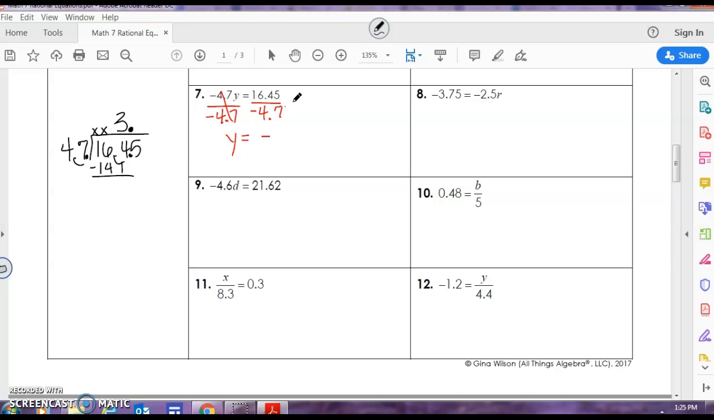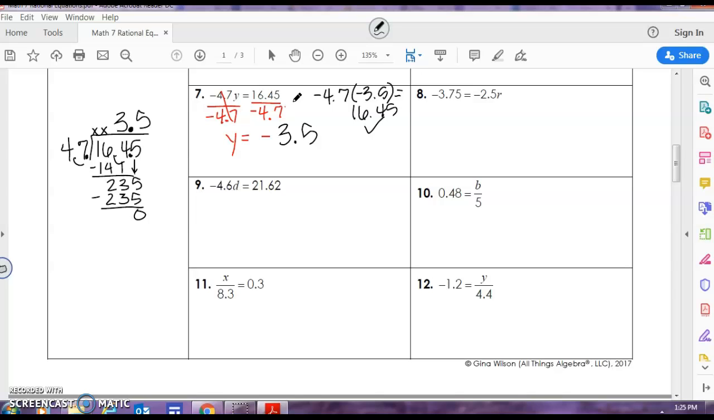I subtract 141 from 164. That leaves me with 23. Bring your 5 down. Now we're going to divide 235 by 47. It will go 5 times. 5 times 47 is 235. So y equals negative 3 and 5/10. Again, I can multiply negative 4 and 7/10 times negative 3 and 5/10, and that will give me 16 and 45/100. So I know my solution is correct.